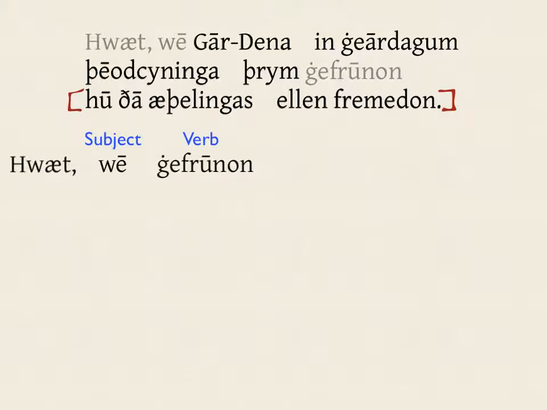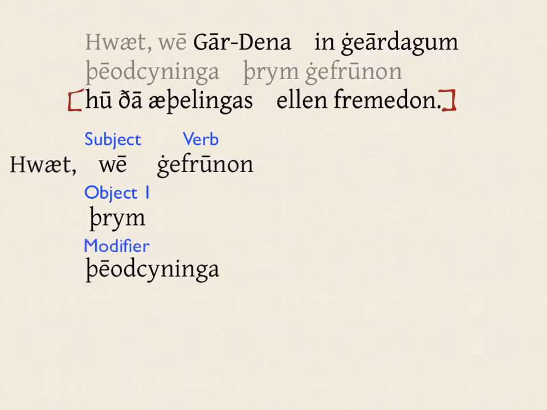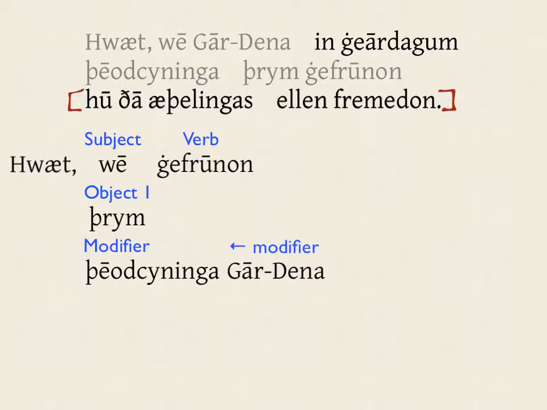The first is a complicated structure, but we'll start with the accusative noun þrym, might. This comes right before the verb. An object can also come after the verb, as in modern English, or elsewhere in the sentence, including the beginning. Þrym has at least one modifier, not an adjective, but the genitive þeodcyninga, of the people-kings. A genitive noun can of course have its own modifier, an adjective or another genitive. Let's take the genitive Gardena, of the Spear-Danes, as a modifier of þeodcyninga, and the prepositional phrase in geardagum, in days of yore, as a modifier of Gardena.